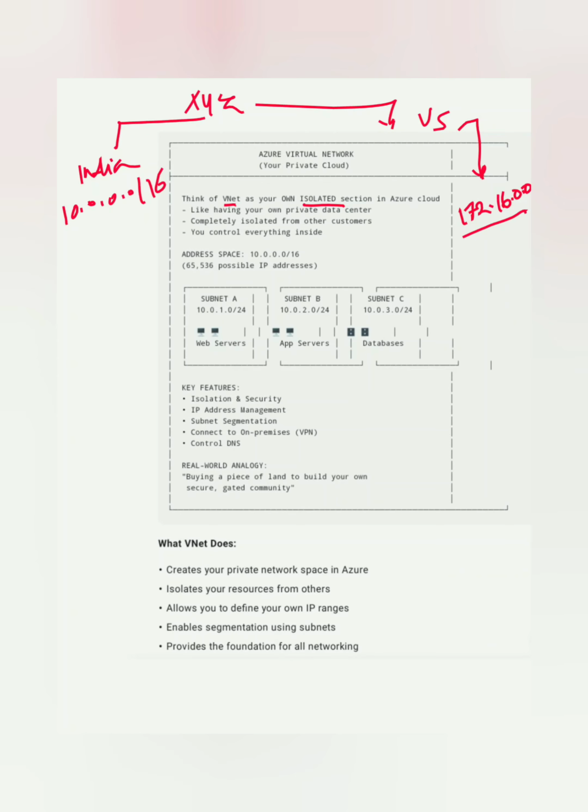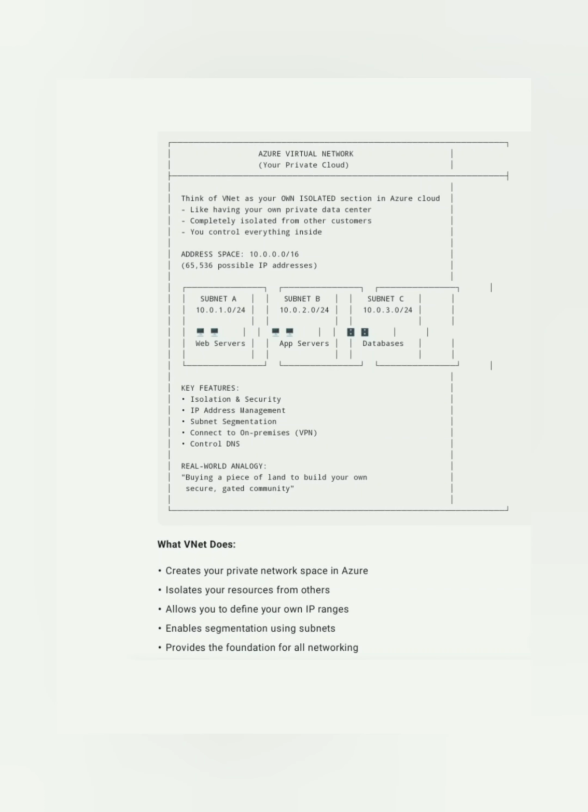You'll have separate subnets here and separate subnets here. They are not conflicting with each other. Everything is working smoothly, there is no issue at all. So it's like isolated things. The India office has a separate subnet, separate network. The US office has a separate network, separate subnets. There is nothing the same on both offices. Although in the real world we'll have a lot of things in common, just for the example, understand the isolation, what I'm trying to say here.